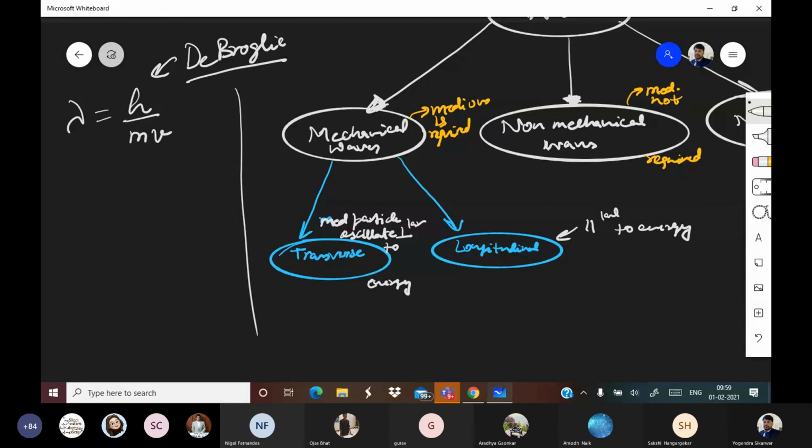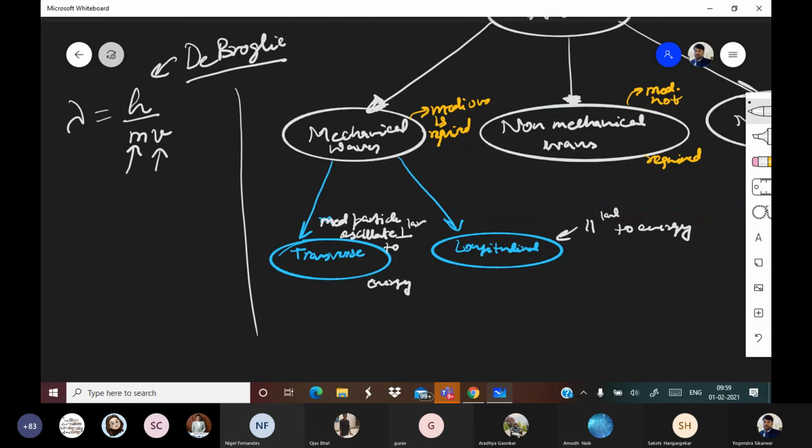So de Broglie gave us a method to find the wavelength of matter waves. So if a particle is behaving as a wave or not, you can find its wavelength. For example, I can calculate your lambda also, but that lambda will be insignificant.